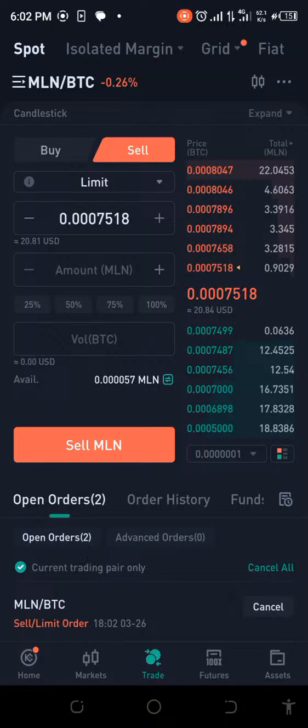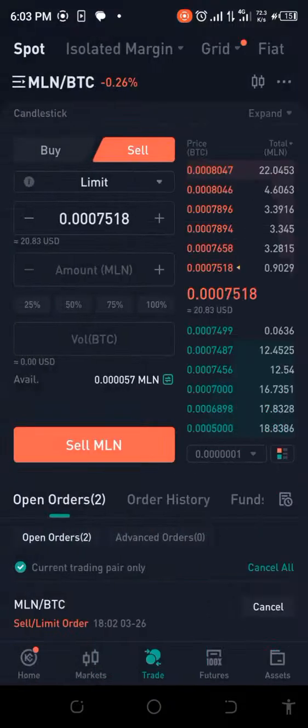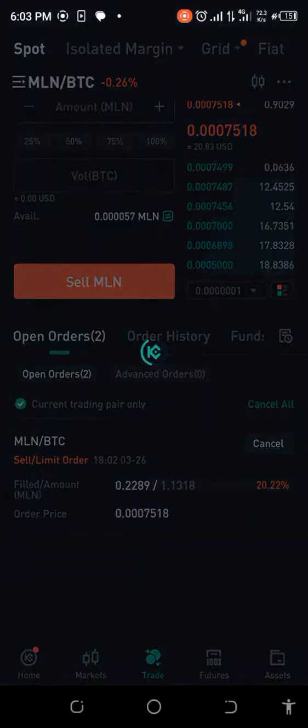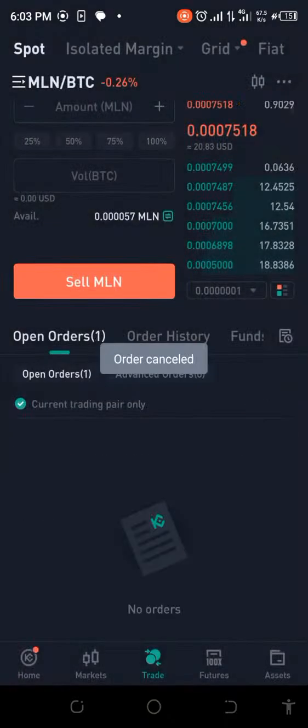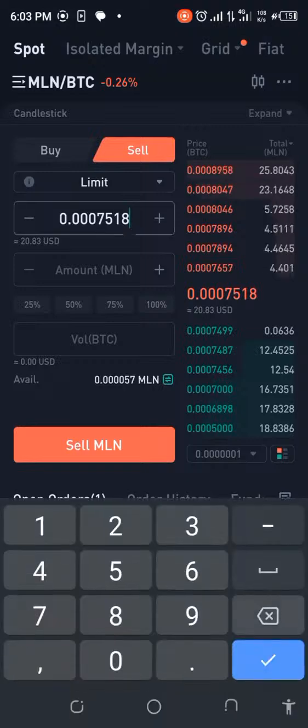I'm just here trying to see, would this go up a bit? I don't know. I think I'm considering doing a little spot trading here. Let's cancel it and take this a little bit higher. We don't have anything to lose. We already lost a bit already, so let's go ahead and try this. Let me cancel this, and then let me place this price at 7.7. I'm just trying to see whether this is going to work.